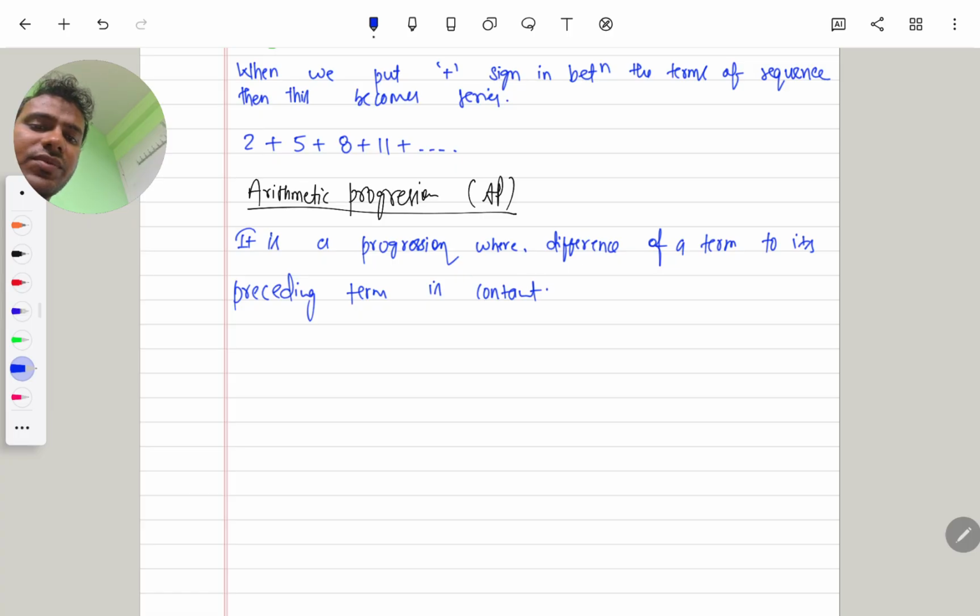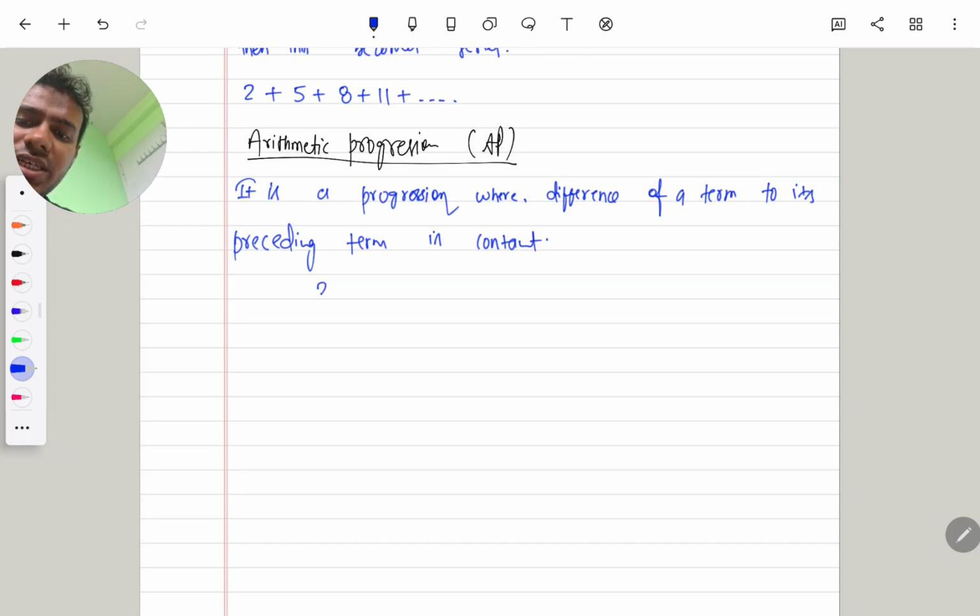An example of that type of series is 3, 9, 15, 21 and so on.